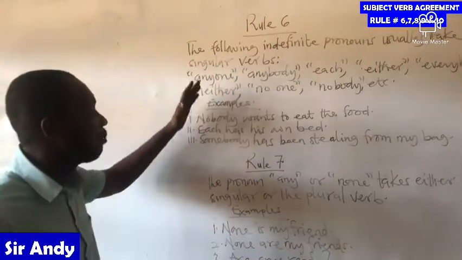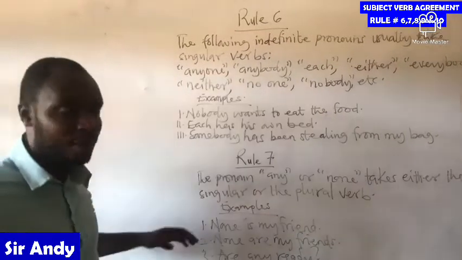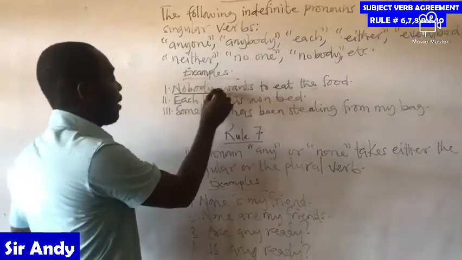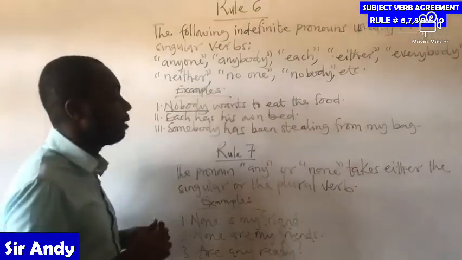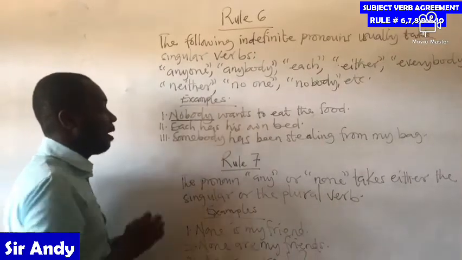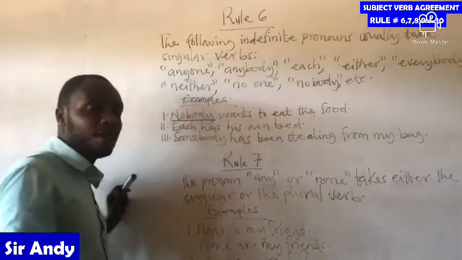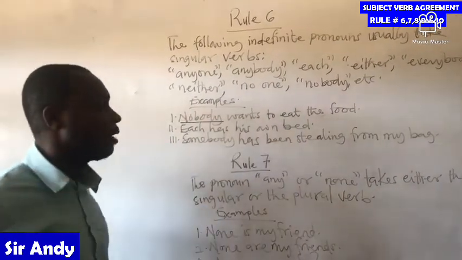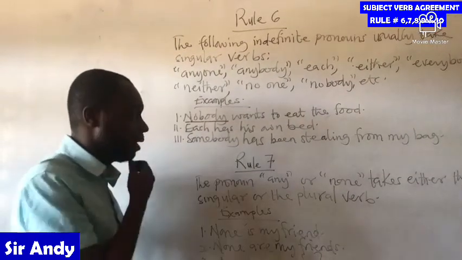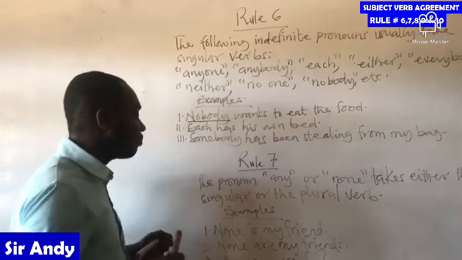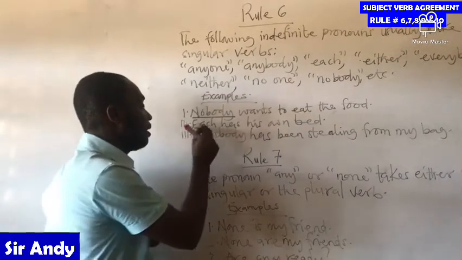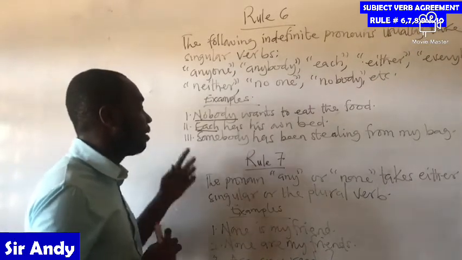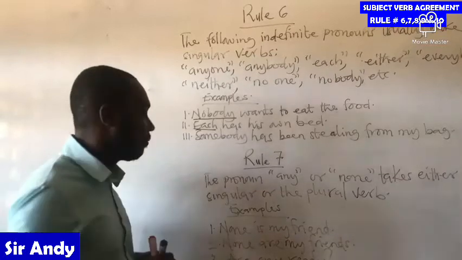We have some examples here because we said that they usually take singular verbs. Nobody wants to eat the food. Nobody is an indefinite pronoun, and it must take a singular verb. Nobody wants to eat the food. Then we also have: each has his own bed. Each too is an indefinite pronoun, and therefore it must also take a singular verb.